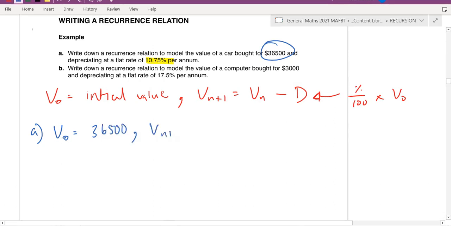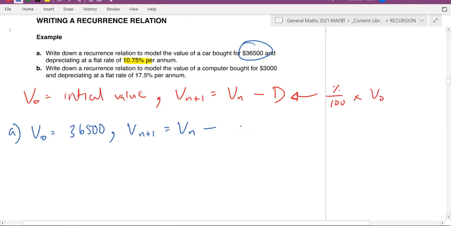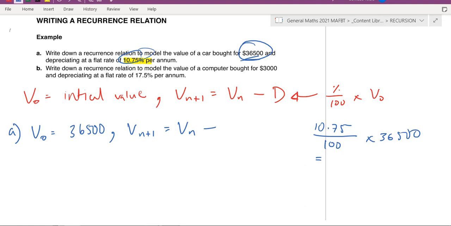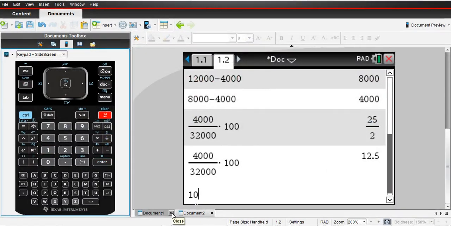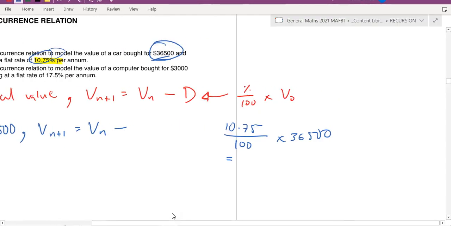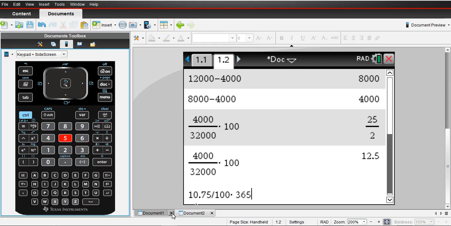And then Vn plus 1 is equal to Vn minus. Now this is going to be minus. So let's find the percentage of this amount. So it's going to be 10.75 divided by 100 times 36,500. Okay, so 10.75 divided by 100 multiplied by 36,500.